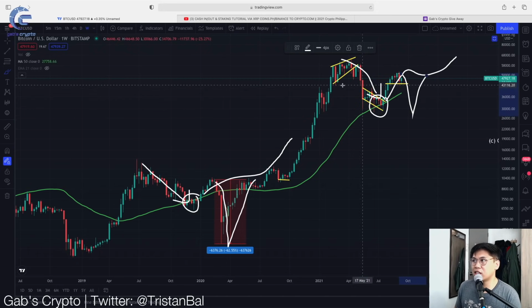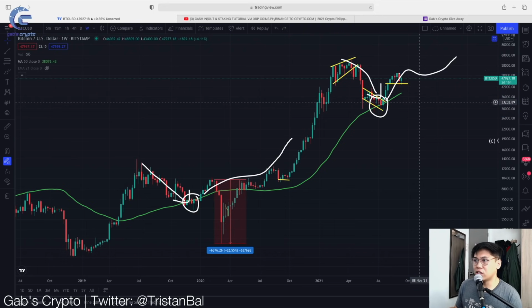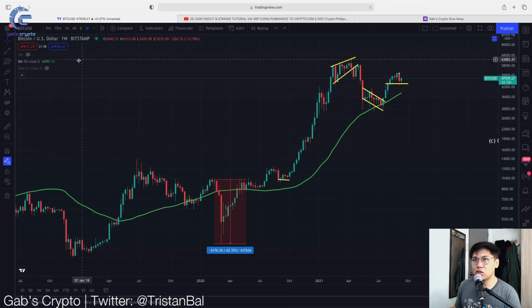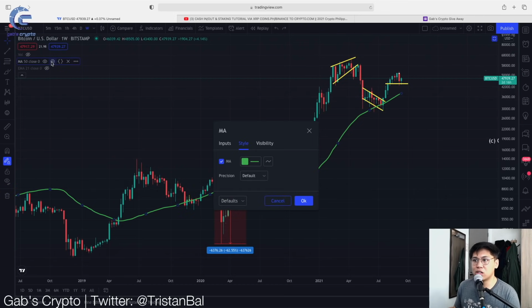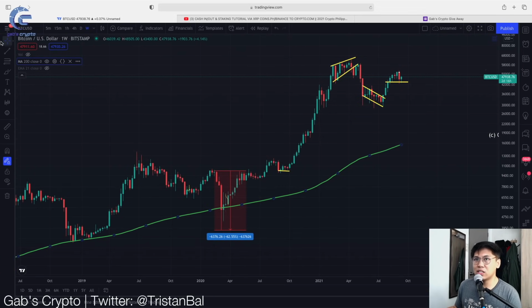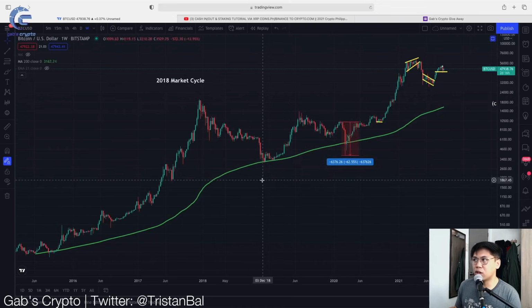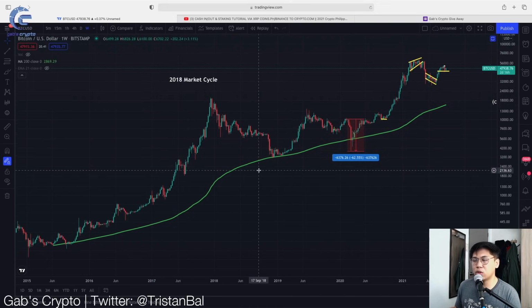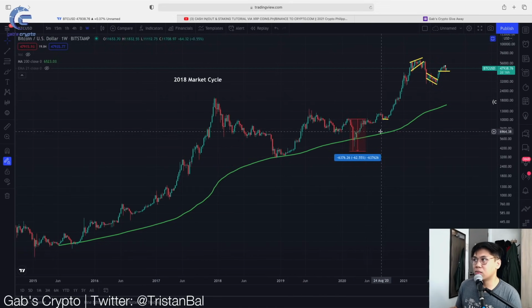Well, to understand ano yung magiging bottom nitong crash, we can look at another indicator and that is the 200-week moving average. So let's try to plot the 200-week moving average so that you can see kung hanggang saan siya bumaba. So let's type in the 200. And then you can see na yung 200-week moving average was the bottom point, indicating na the 200-week moving average is the pinaka-lowest point ng Bitcoin market cycle.